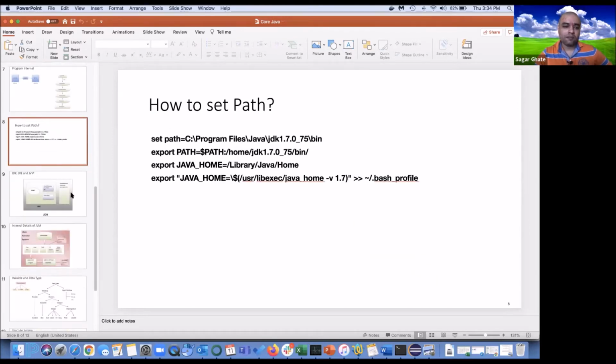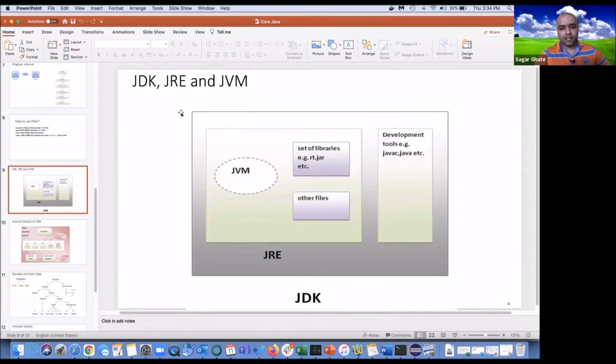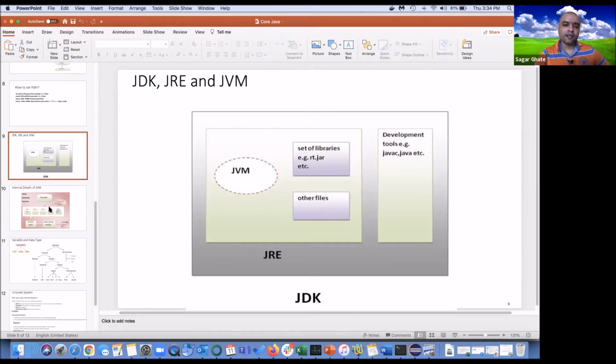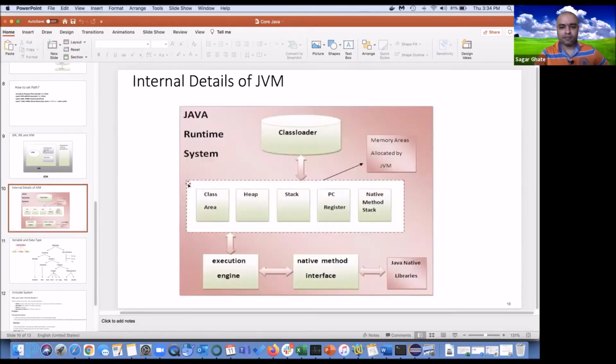So bytecode is generated and that is nothing but our class. And then how to set the path is what we have seen. Okay, this was the big difference to remember. Inside JDK, you will be having a Java Runtime Environment, and in JRE, you will be having a JVM. And in JVM, this rt.jar will be the main file, and you will be having a set of libraries. Yesterday, I showed you how many system files you will be getting there.